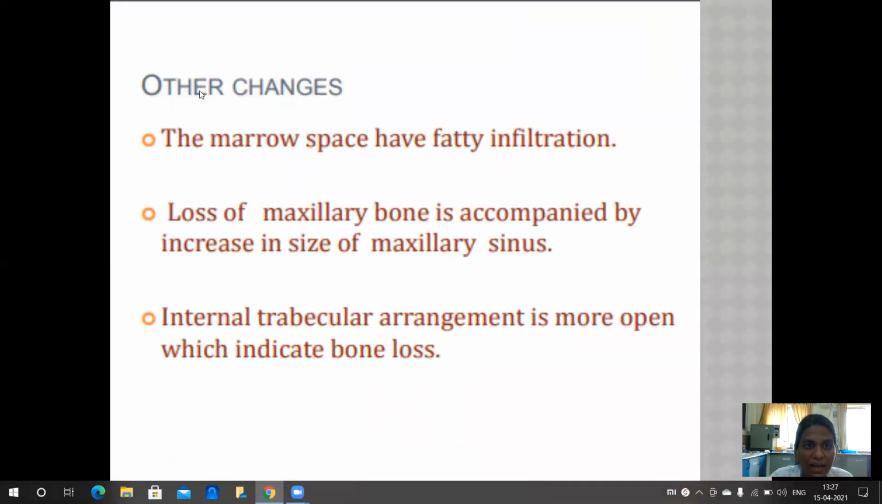The final slide is the other changes that occur due to age. The marrow spaces have fatty infiltration. Loss of maxillary bone is accompanied by increase in size of the maxillary sinus. The internal trabecular arrangement is more open, which indicates bone loss.